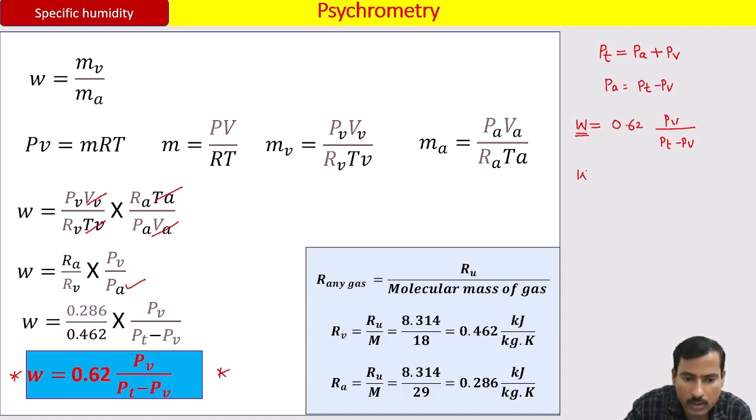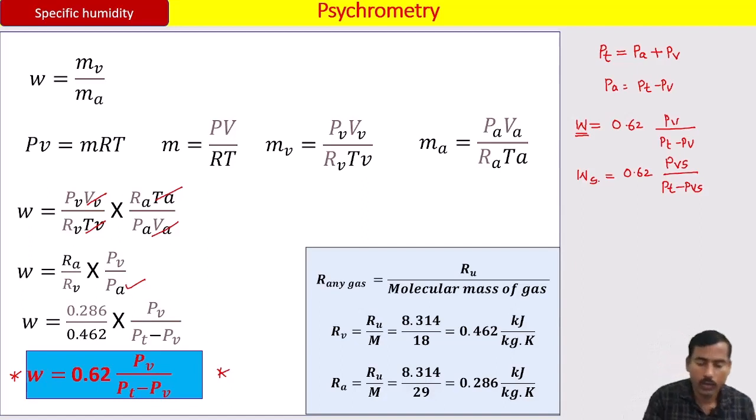But if I write the specific humidity when air is saturated, instead of W it becomes WS, and 0.62, and PV becomes the partial pressure of water vapor when air is saturated, PVS, divided by PT minus PVS, like this. It is very important to differentiate the variables when air is unsaturated and when air is saturated. Okay, so let's move.